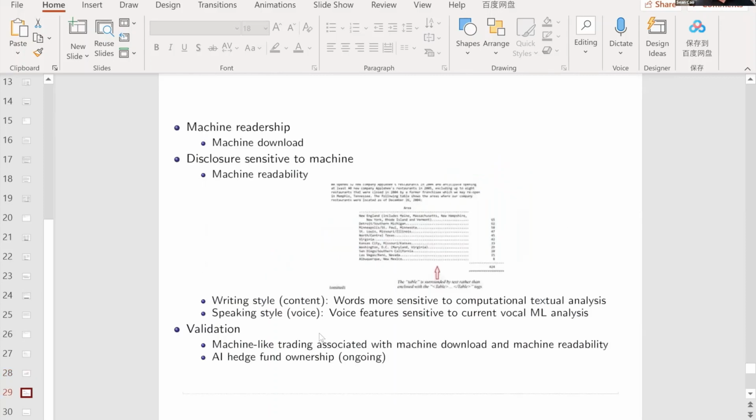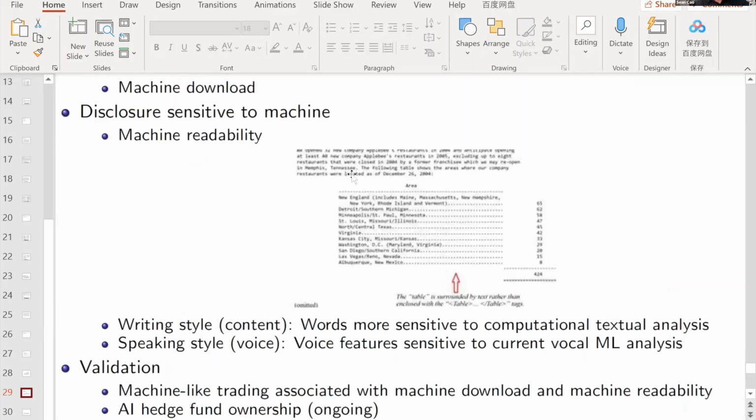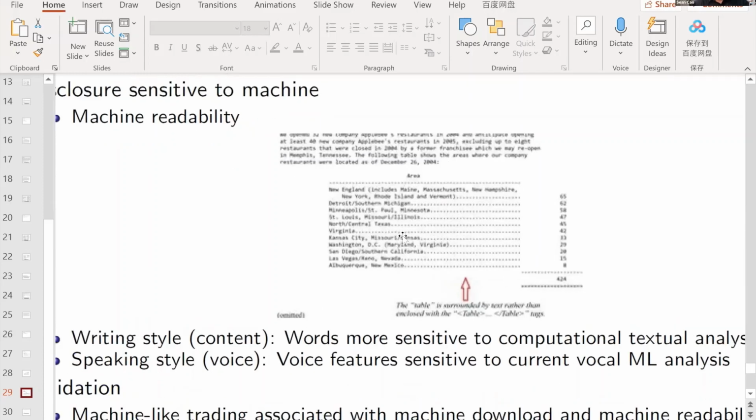So let's look at what we documented: how managers make a machine happy. We documented three things they do. Let me enlarge this paragraph. Humans can easily tell this is a table, right?